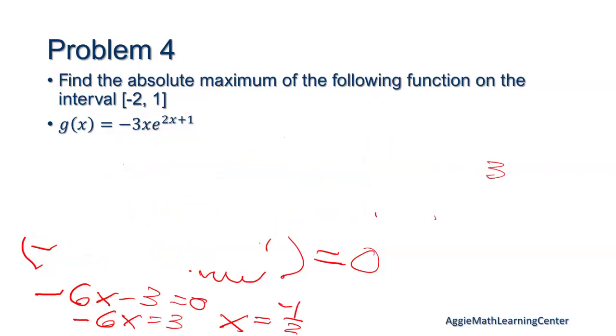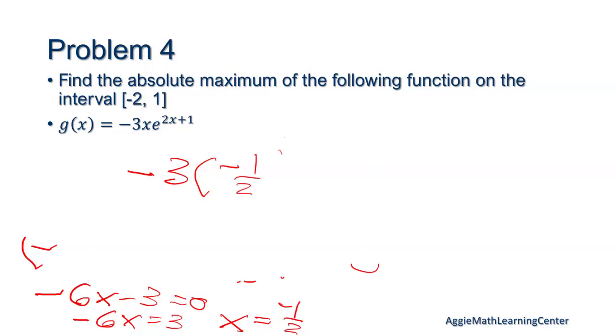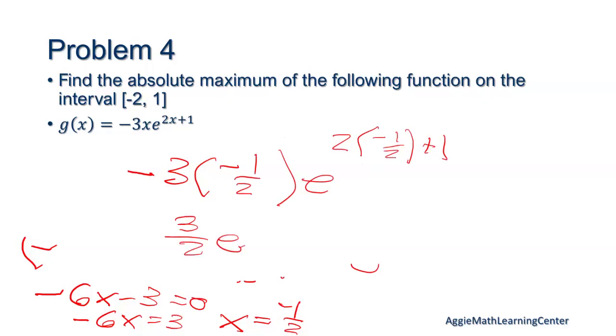Just gonna erase some of this mess. Okay. So we plug it in. Okay, and then this is 3/2 e to the -1 plus 1. So 3/2 times e to the 0, which is 1. So it's just 3/2. Oops, that was a messy box. Okay, questions on this one?